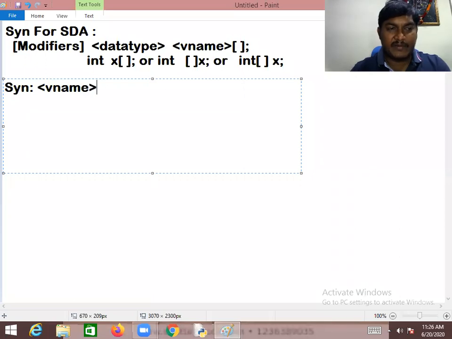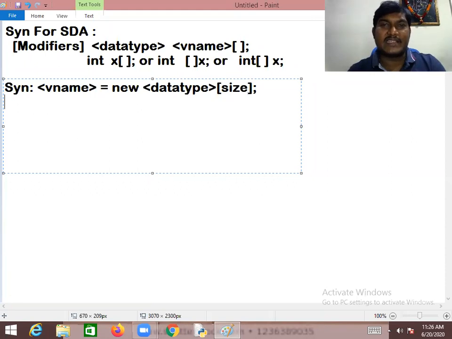We need to write the variable name equal to new, then give the data type. Within the square brackets, you need to give the size. The size is nothing but the subscription; we need to specify the number of elements required to be stored.